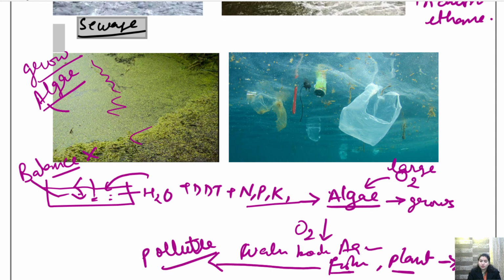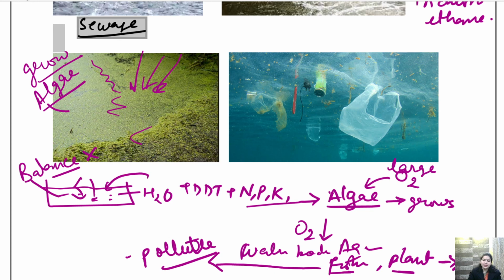And also, this growth of algae will stop the sunlight from entering inside. Because it is green, it has chlorophyll, so whatever sunlight is coming, it will trap on itself. Sunlight will not go downward, and hence these aquatic lives will also not get sunlight. So they will die and the water will become polluted.